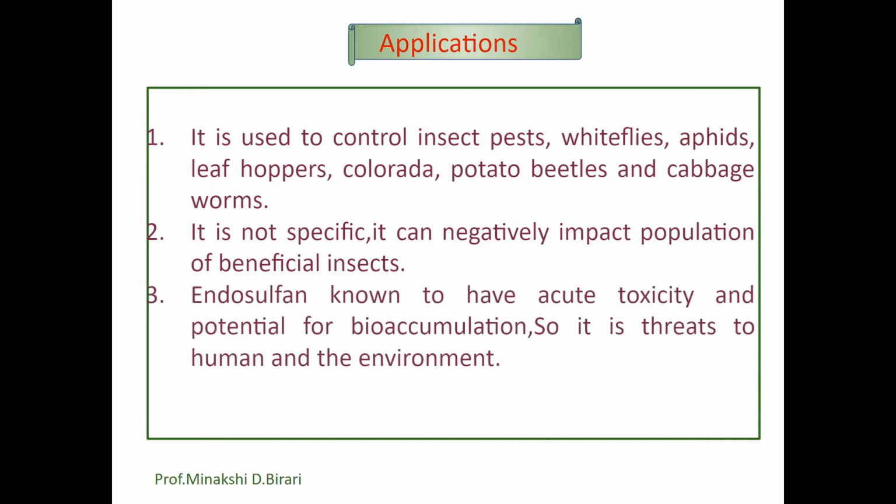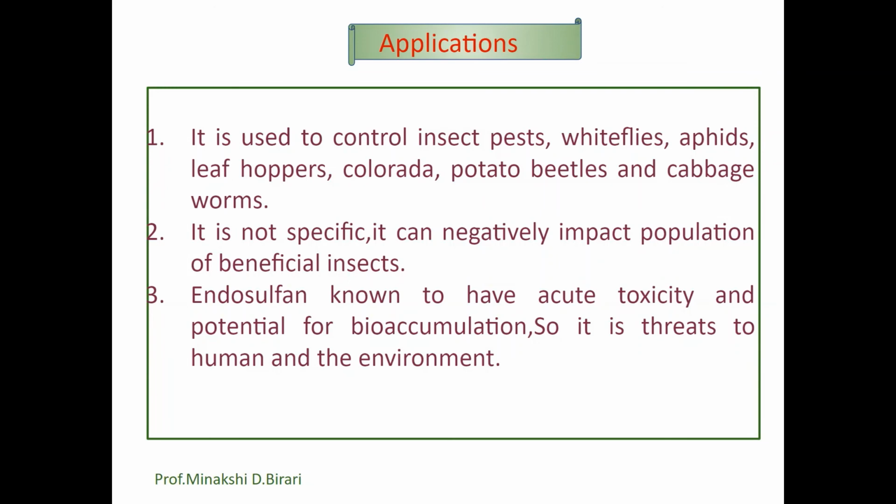Endosulfan is known to have acute toxicity and potential for bioaccumulation. So it is a threat to humans and also to the environment. So we should remember that endosulfan is one of the agrochemical poisons.